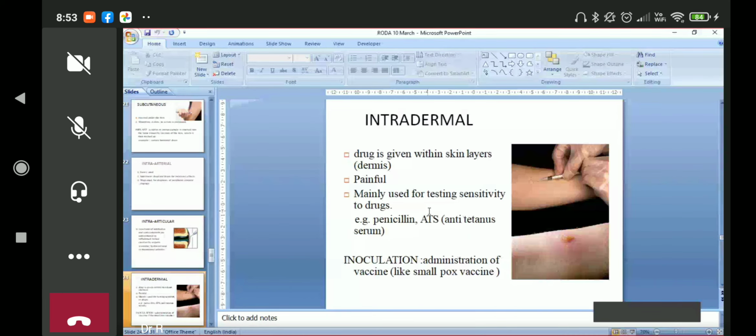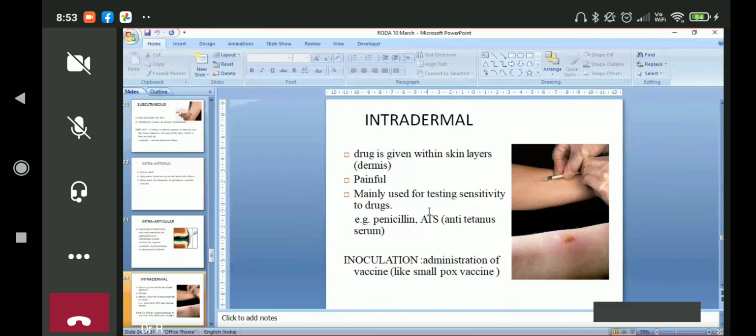Intradermal, as we discussed that, have you heard that some of the medicines should be tested for their safety, that they should not cause any allergy before we administer? Have you heard of this? Penicillin. Yes, sir. Yes, Penicillin. We call it a sensitivity test.